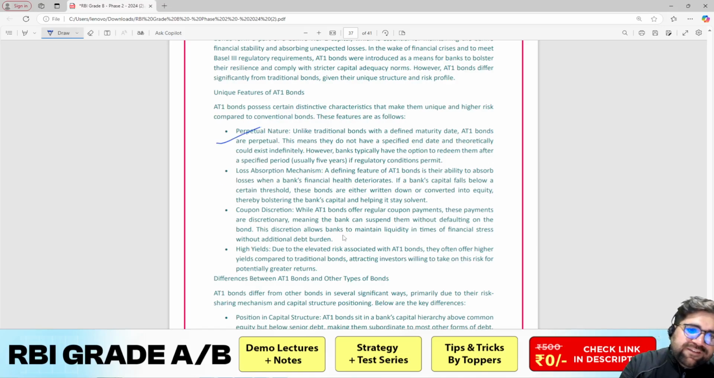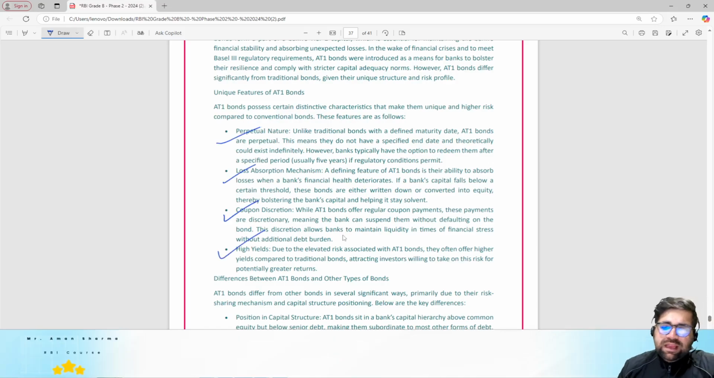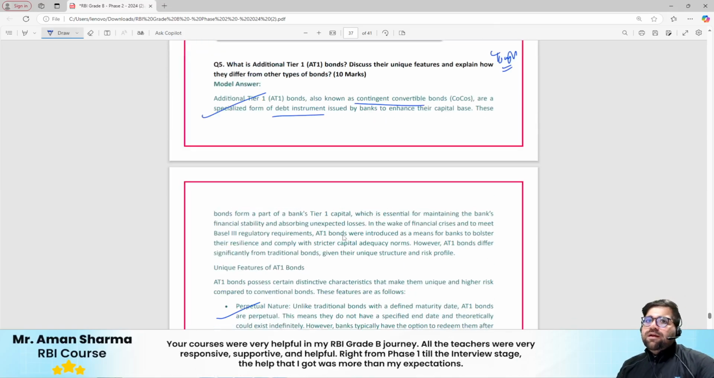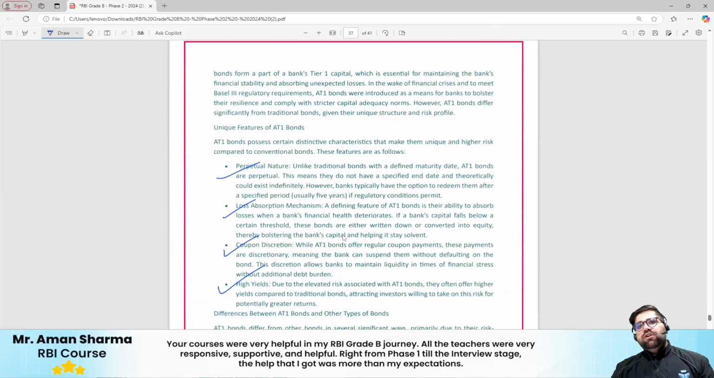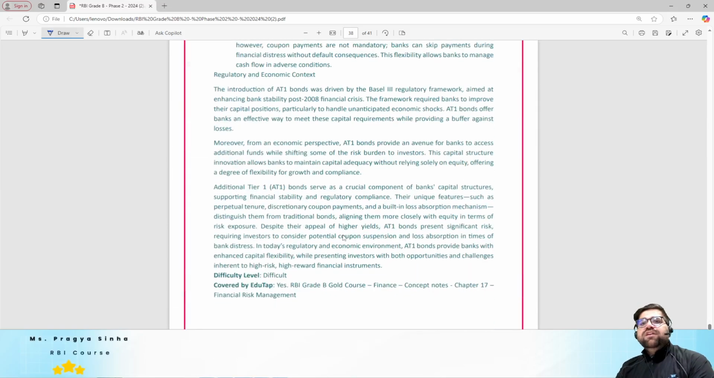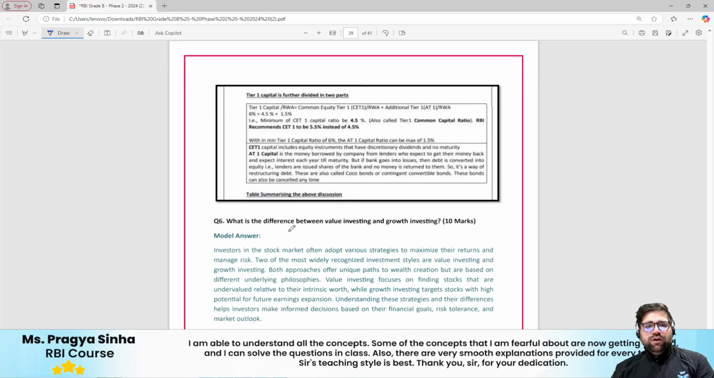These are the different features of your 81 bonds. If you know, then only write. Otherwise, I would have skipped this particular question and I would have done the third one. Third one in this particular case is what is the difference between value investing and growth investing.